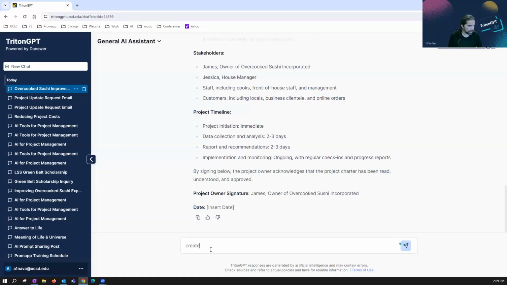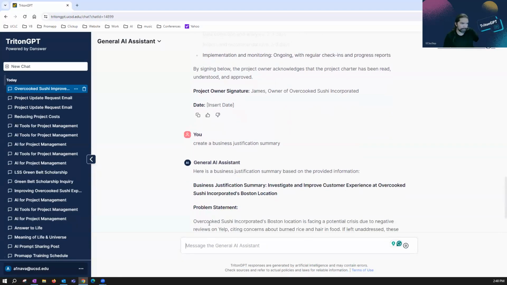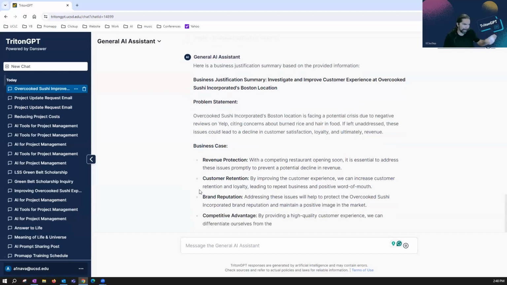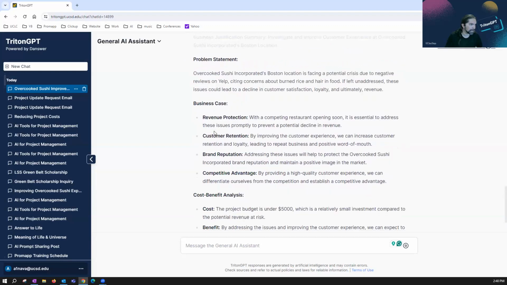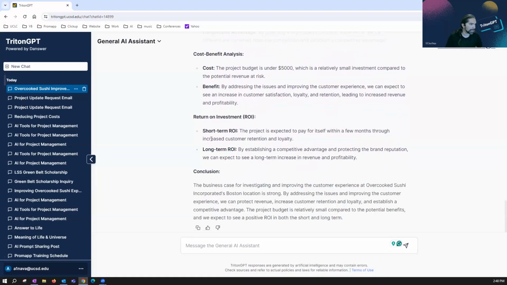Now create a business justification summary. And again, I'm putting this in the same thread because I want it to reference the same information. It's not just making up a random business justification, it's using the information that I was just talking about, right? So let's see here, a couple of business justifications. There's revenue protection, there's return on investment, short-term and long-term, and a quick little summary.